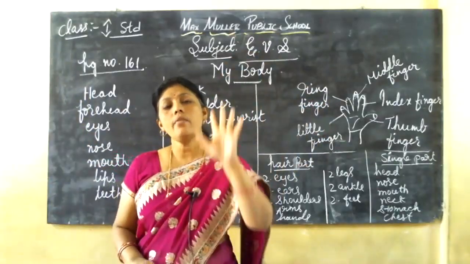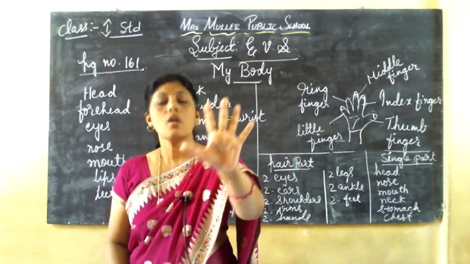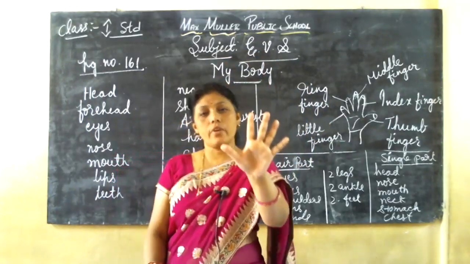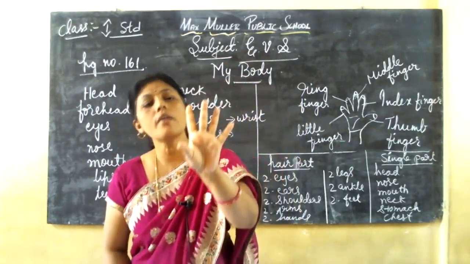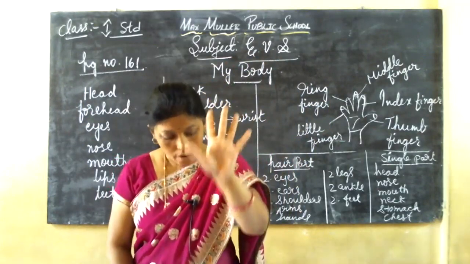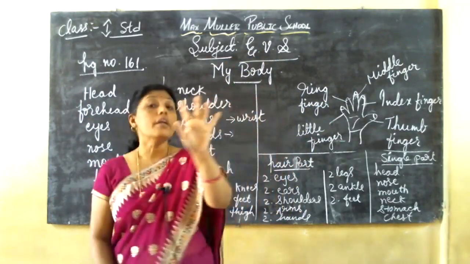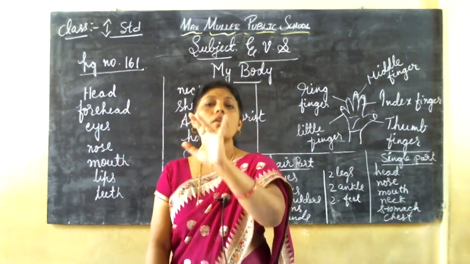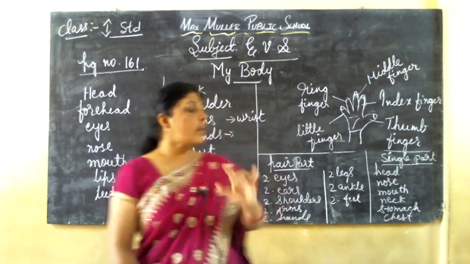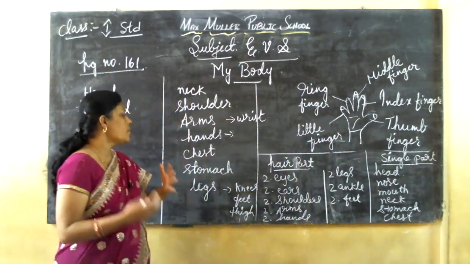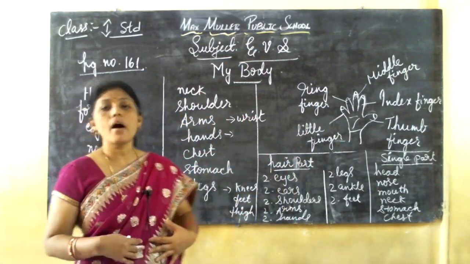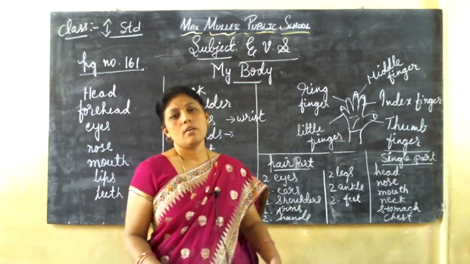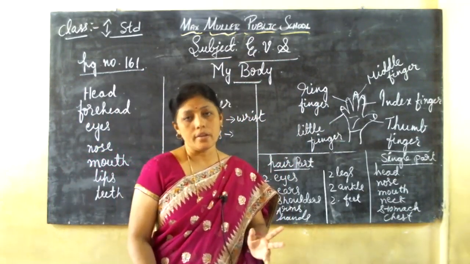In each hand we have 5 fingers. Each finger has a different name. Thumb finger, say thumb finger, then index finger, middle finger, ring finger and little finger. Okay. Then after that we have chest, stomach, legs. Okay, we have 2 legs.